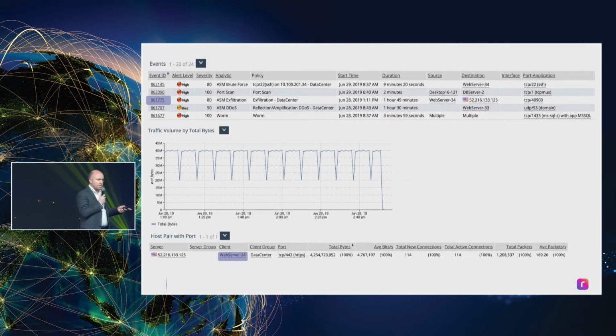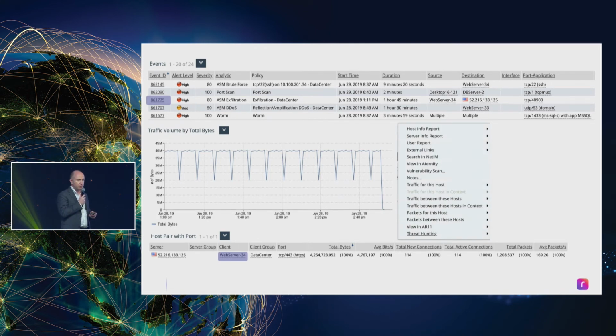And we can see here that we can then go, all right, for all of that exfiltration, who's doing that? So we can drill down further and we can see that it's a web server acting like a client, and it's talking to an external IP address. So that's something we might want to go and look at in more detail. And with a right click, we can then start looking at who that web server 33 has been talking to.